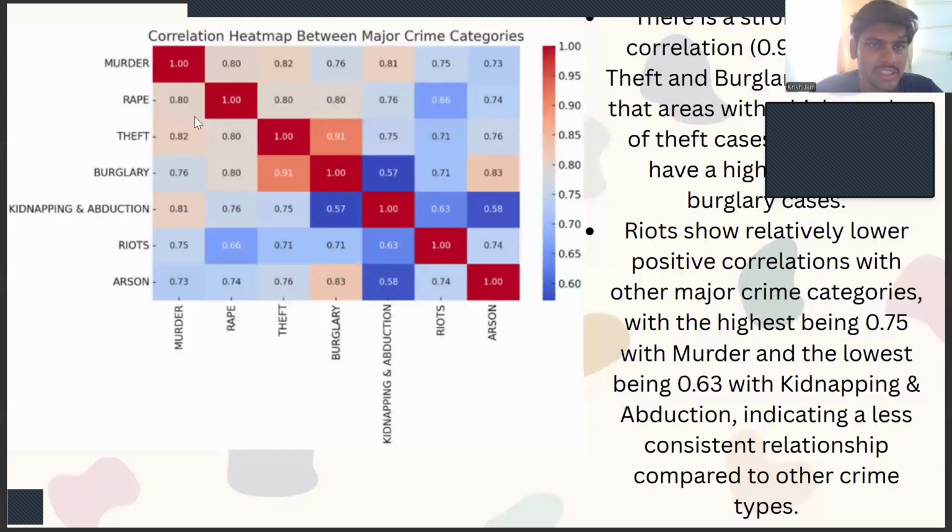Here we have plotted the correlation heat map between the measured crime categories: murder, rape, theft, burglary, kidnapping, riots, and arson. There is a strong positive correlation between theft and burglary, which suggests that an area with high chances of theft can have burglary also. Riots show relatively lower positive correlation with the other major crime categories, with the highest being 0.7 with murder and the lowest being 0.63 with kidnapping, indicating a less consistent relationship compared to other crime types.